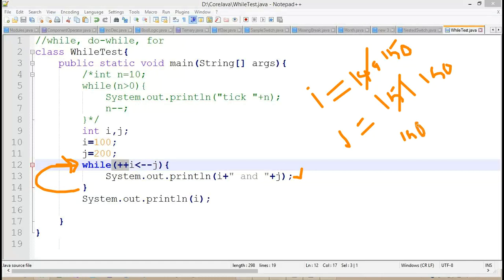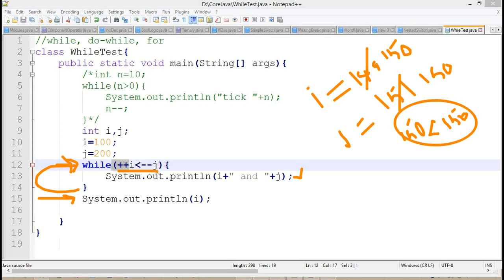Now you can check the condition: 150 less than 150. Will the condition become true or false? It will become false here. Getting the point? Whenever this condition is false, internally it will try to execute line number 15. So this is the way we can check the middle value, but the only difference is that we need to think very carefully